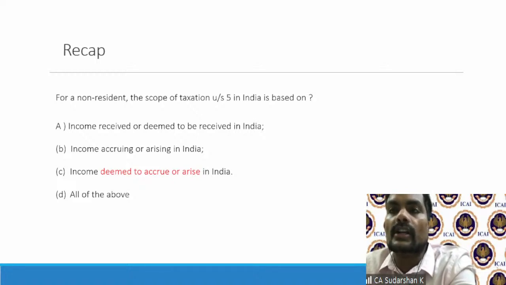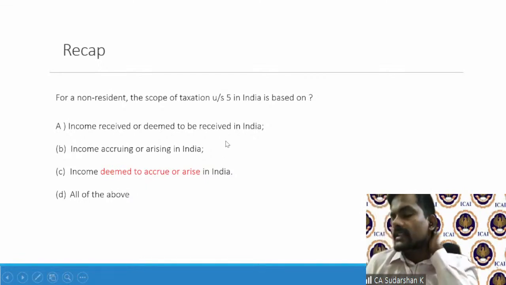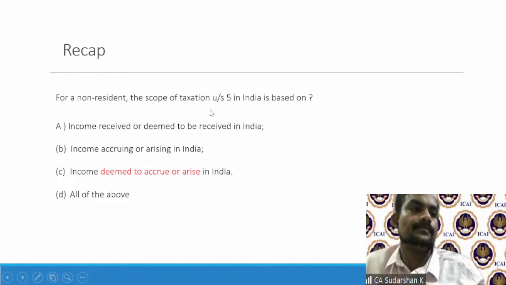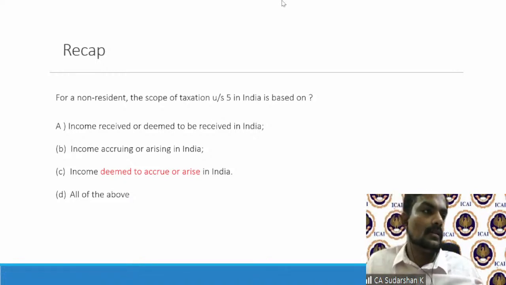So even if the non-resident contends that the contract is very clear that the source is outside India, income tax goes one step further. They say, no, I'm not bothered about the contract, I'm bothered about the statute. So they made a legislation deeming fiction to say that these incomes are accruing or arising in India. Therefore, the non-resident will be liable to pay taxes on this. So with this, we will move on to today's session.